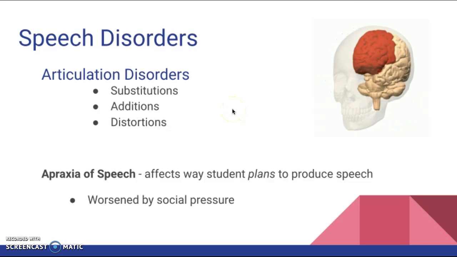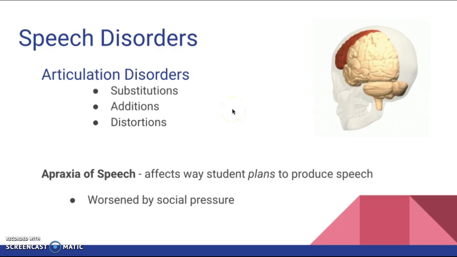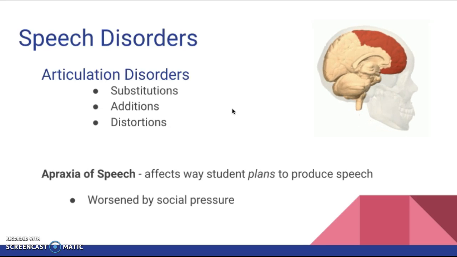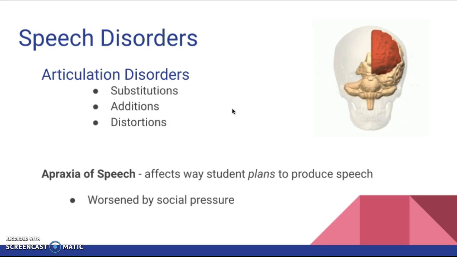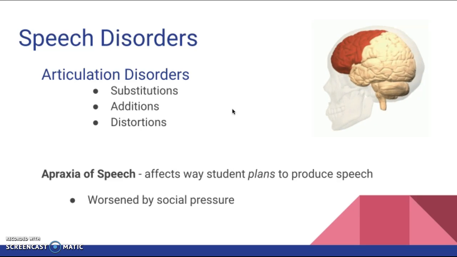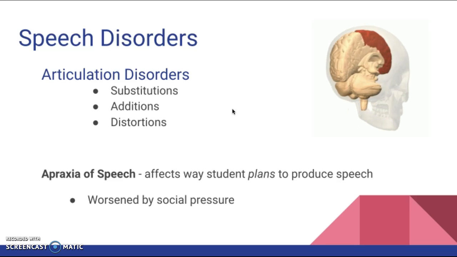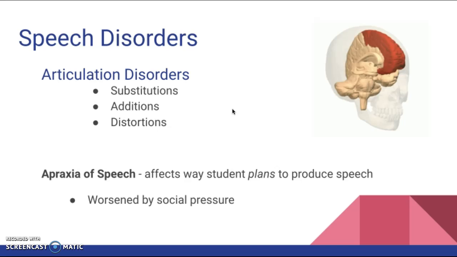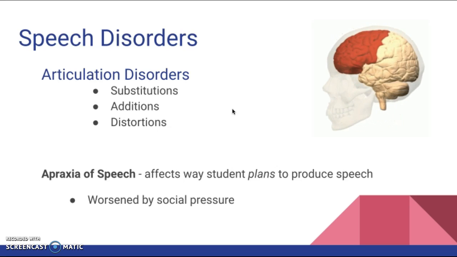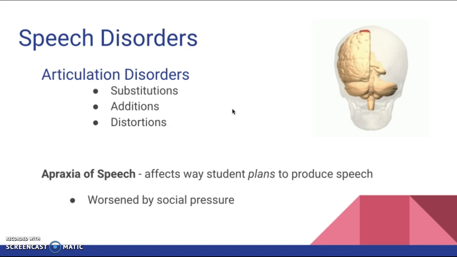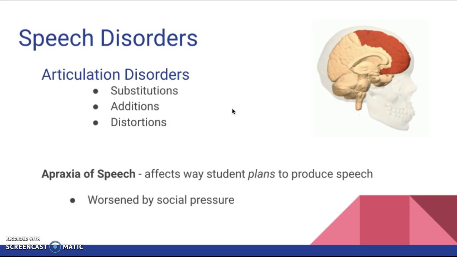Speech disorders. Articulation disorders are among the most common speech disorders among preschool and school-aged children. They include substitutions, where the child substitutes an easier sound for the target sound, omissions, where the difficult sound is simply dropped, additions, where the student places an unneeded vowel between two consonants, and distortions, such as a lisp.